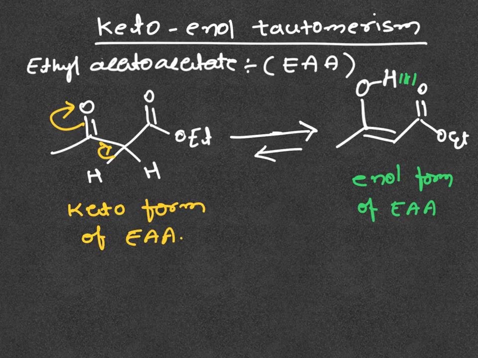It is to be noted that in ethyl acetoacetate, the ester group does not participate in enolization, which decreases the resonance energy of the system. As a result, the potential energy of the molecule increases.